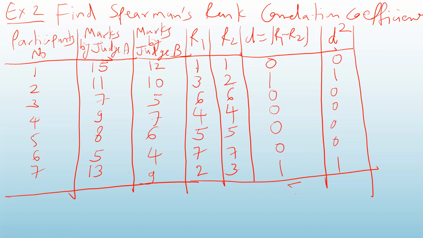So what is the summation of D square? Sum of this column. Everywhere it is 0 except for two places. 1 plus 1, that is 2. So summation D square is 2.